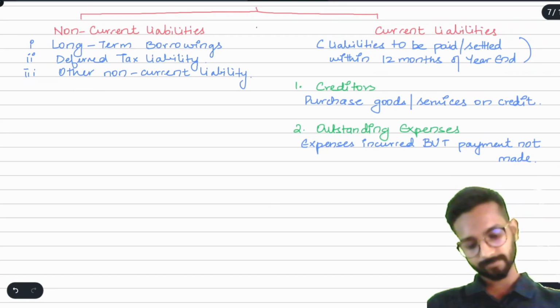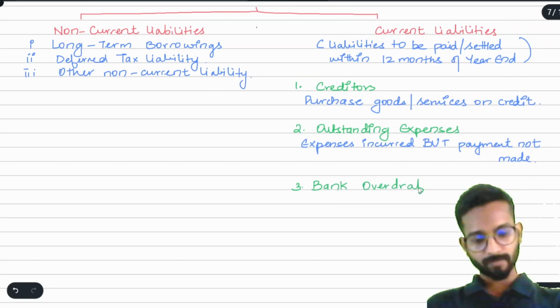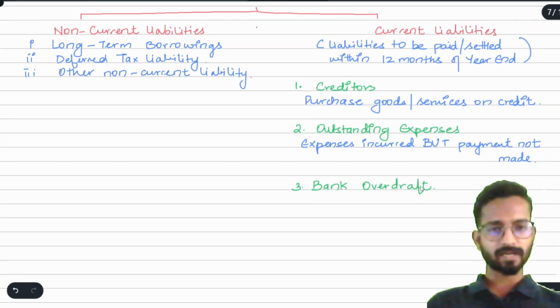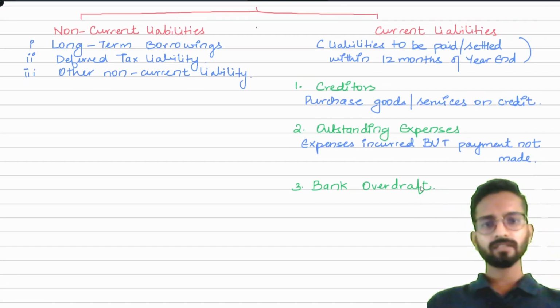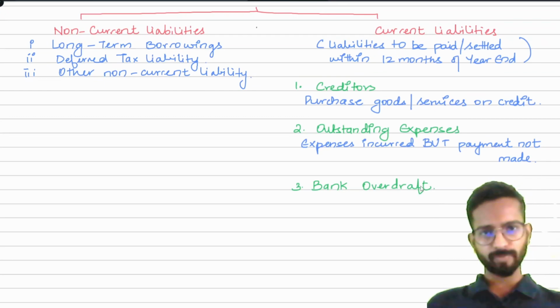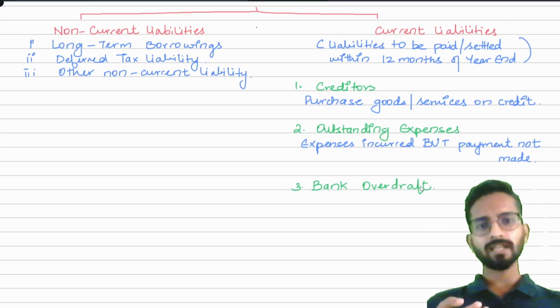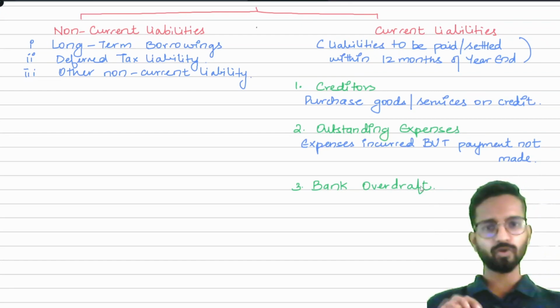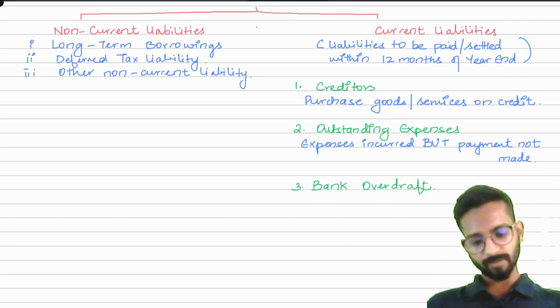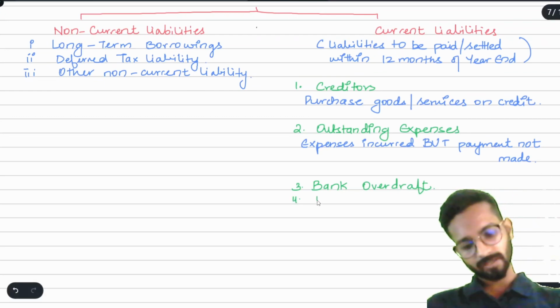After that, third is bank overdraft. What do you mean by bank overdraft? Very simple. Suppose I have 2 lakh rupees in my bank account. Bank provides me a facility that I can withdraw up to 2,50,000 rupees because I am a prominent customer, or a good account holder who maintains the balance. So they give me a higher limit to withdraw. Or in easy language, we can say that the bank is giving me a short term loan. That is called bank overdraft. Simple. After that I can say pre-received income.